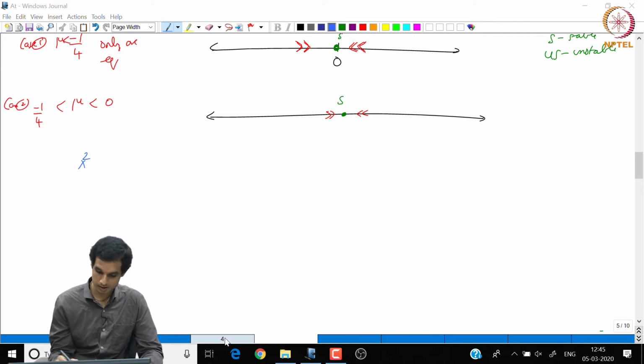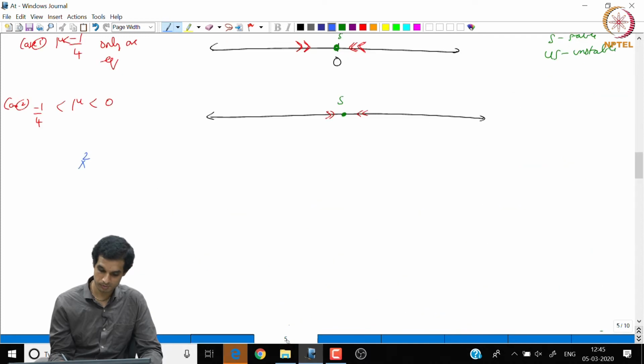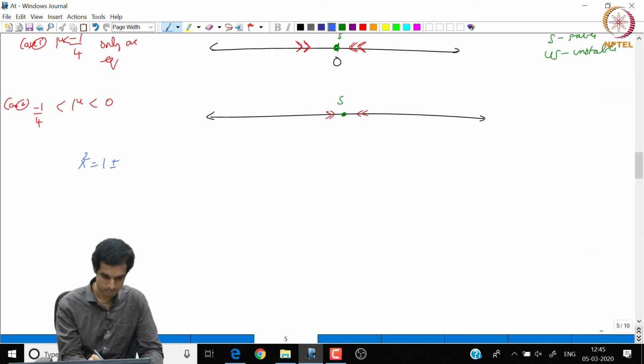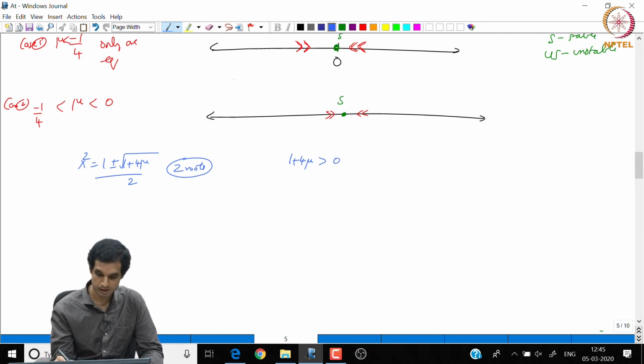what was the quadratic? x² is (1 ± √(1 + 4μ))/2. So, this has two roots, and if you look very carefully, when 1 + 4μ is bigger than 0, but it is less than 1.